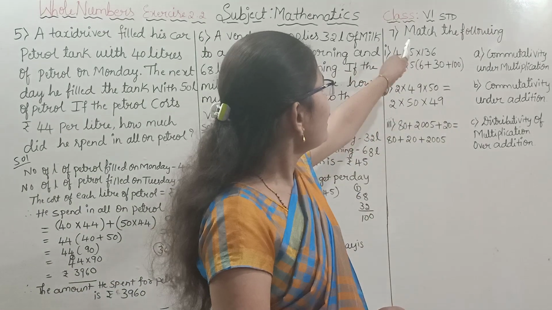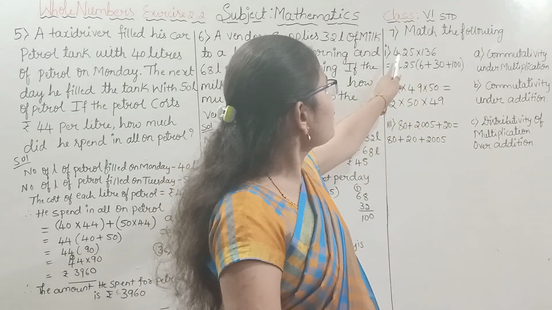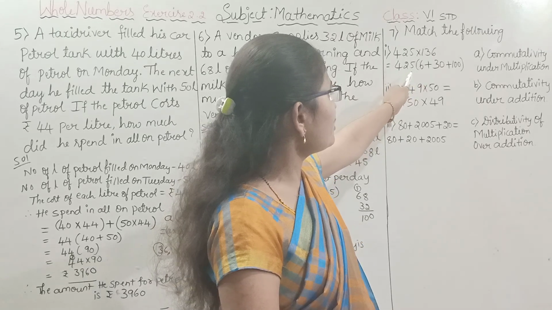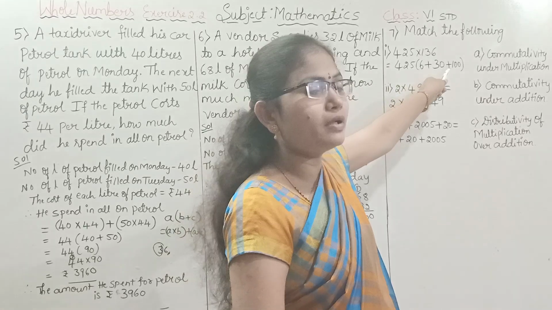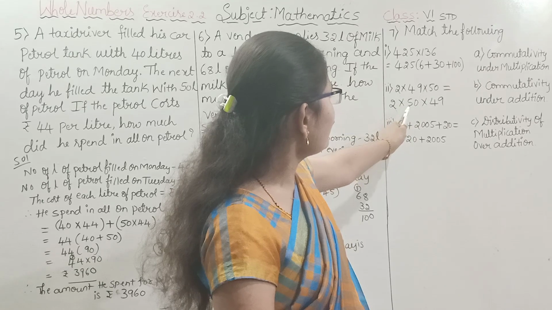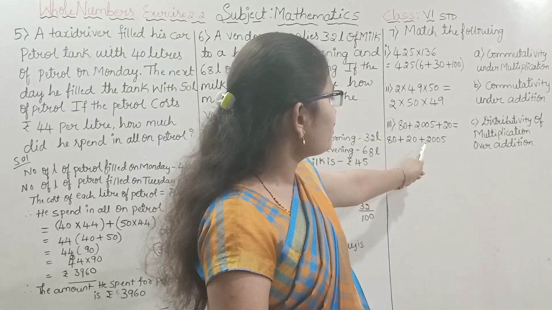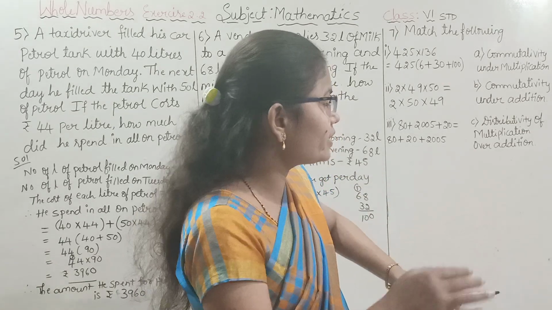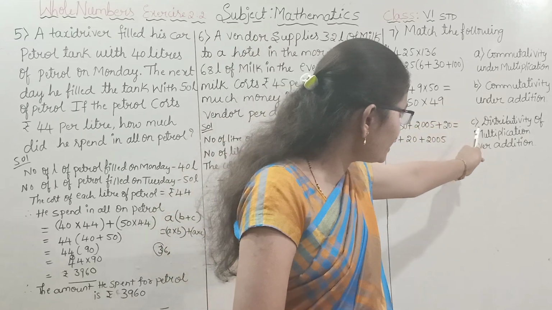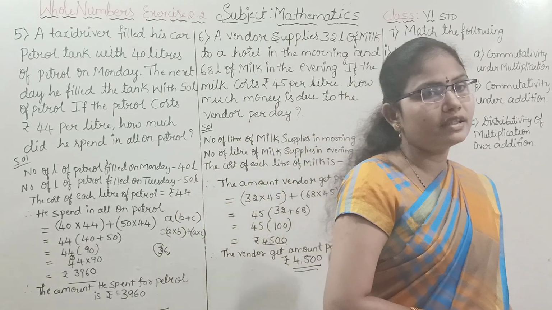The same way, let us consider the 7th one. You can observe here, children: match the following. First one: 425 into 136 is equal to 425 into (6 plus 30 plus 100). Next, 2 into 49 into 50 is equal to 2 into 50 into 49. 80 plus 2005 plus 20 and 80 plus 20 plus 2005, they have given. We have to match it. In the B column you can observe commutativity under multiplication, commutativity under addition, and distributivity of multiplication over addition.